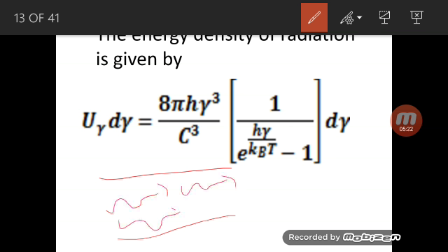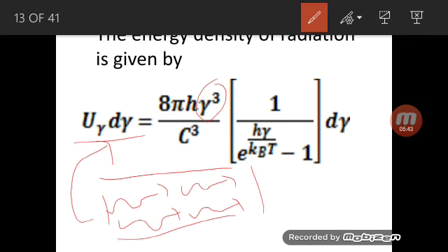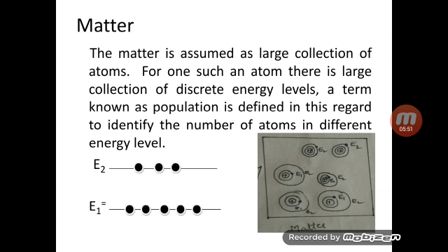These photons are present in this radiation, and this radiation has an energy density equal to u mu d mu. It is energy per unit volume of this light radiation, and it depends upon the frequency of that light. Very important term. Clear? Energy density of the radiation of a particular frequency. Got it? Now go for the next one. Matter.